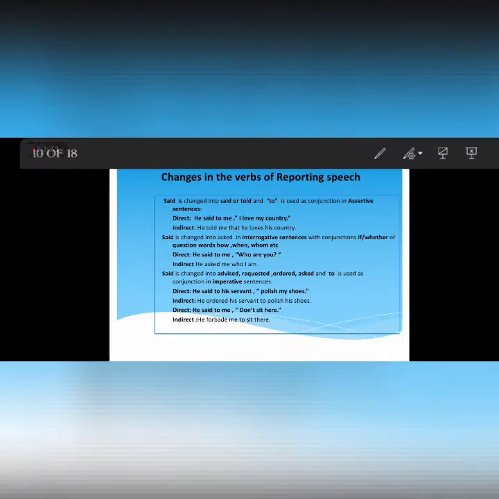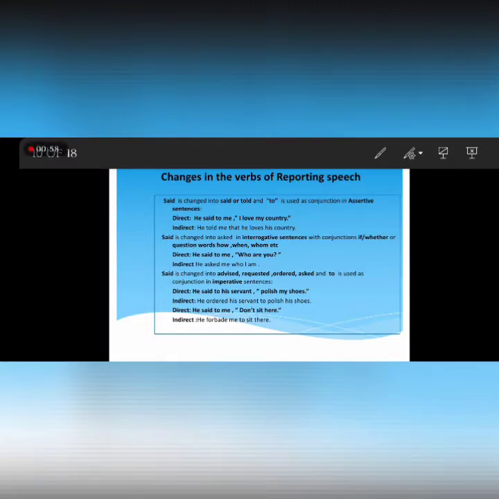As we all know, there are different kinds of sentences. First of all, in the assertive sentence, in case we have to change direct speech into indirect speech, the main change is that we have to replace the word said with the new word told, or rather said, and the conjunction that is placed. The example is given: he said to me, I love my country.